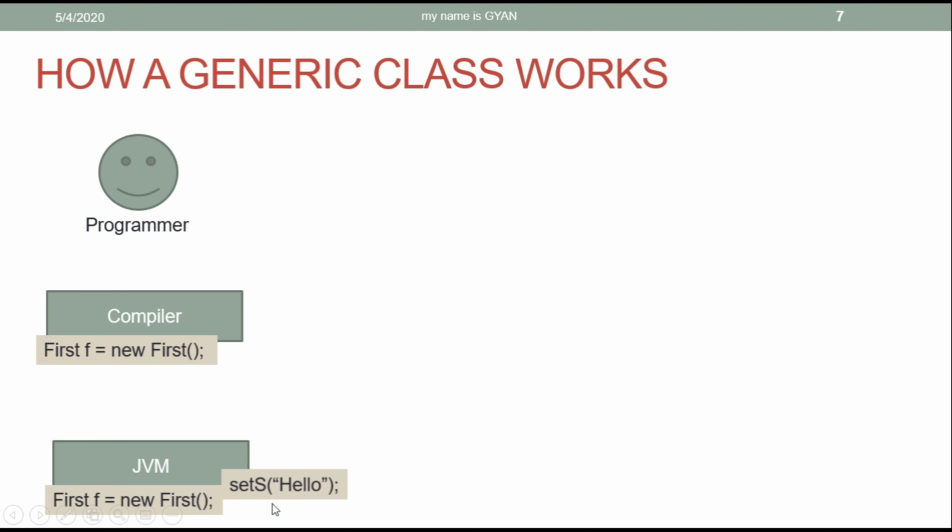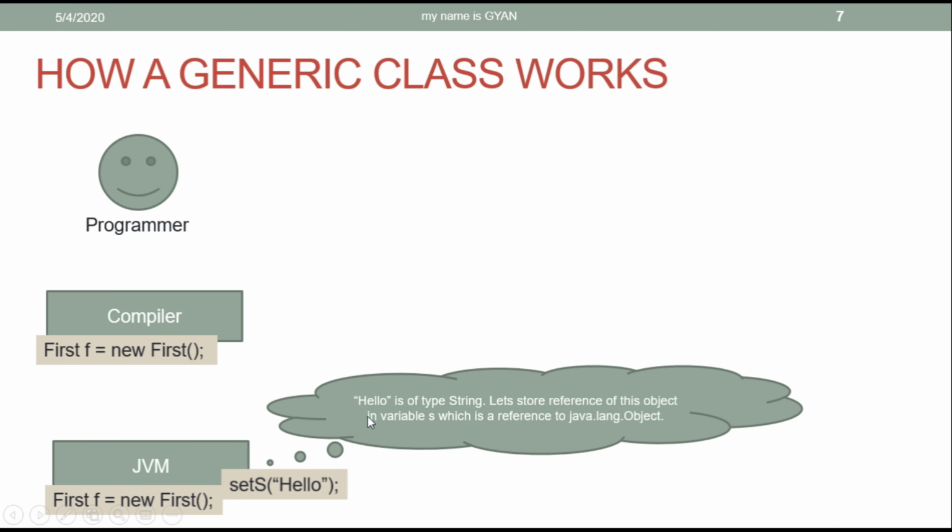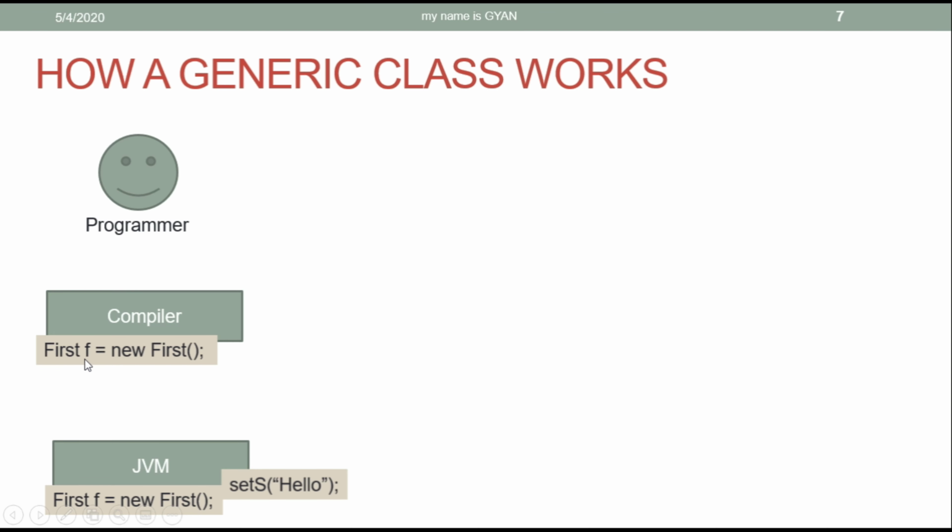After looking at this statement in the bytecode, the JVM thinks that hello is of type String. Let's store the reference of the String object hello in the variable s, because the variable s is a reference variable of type java.lang.Object. So if you do not use any type argument while defining an object of type First, then the compiler will not care about the data type of T and will pass everything to be stored in the reference variable s of type T.